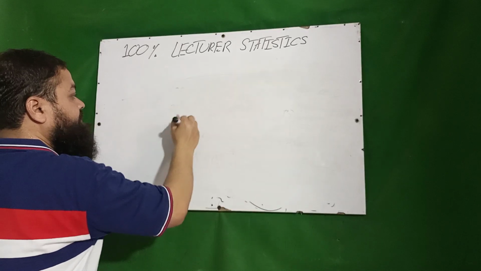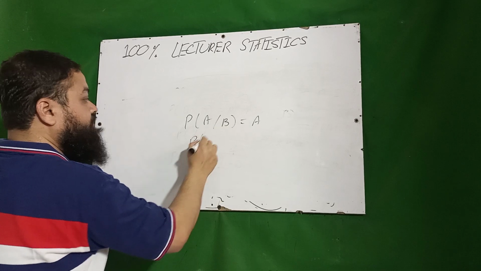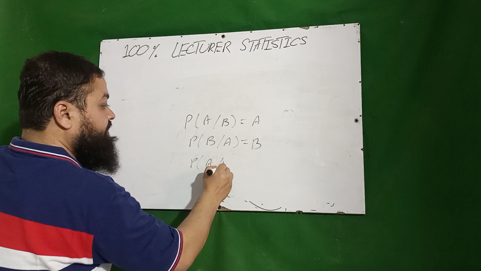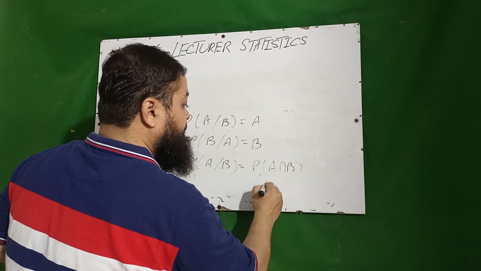Probability of A given B is equal to probability of A intersection B over probability of B.